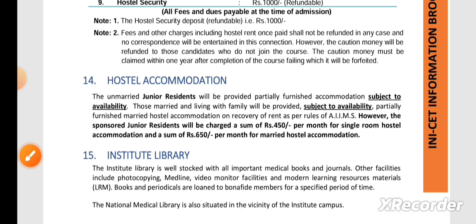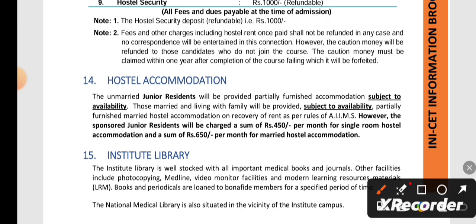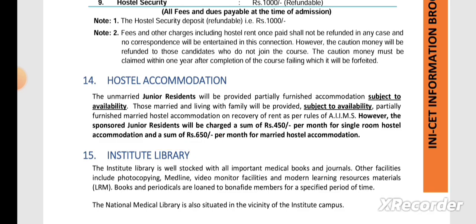And if you are not a sponsored candidate, if you are a married person, then you have to pay 650 per month for married hostel accommodation. So for a single room they will be charging about 450 rupees, and for a married person somewhere around 650 for hostel accommodation.